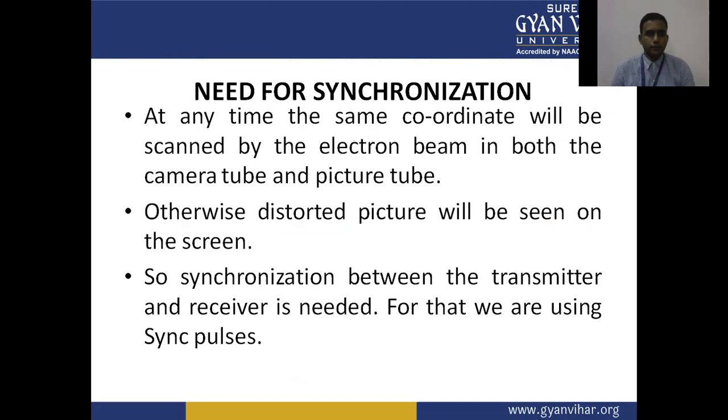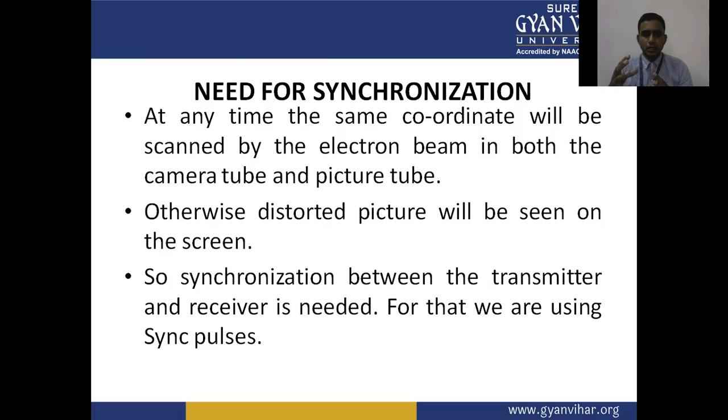Next, after discussing scanning, we need synchronization between the transmitter and the receiver. How are the transmitter and receiver synchronized? Synchronization is required because the scene is developed by the camera tube at the transmitter, transmitted through the antenna, and received by the receiver system through the antenna.